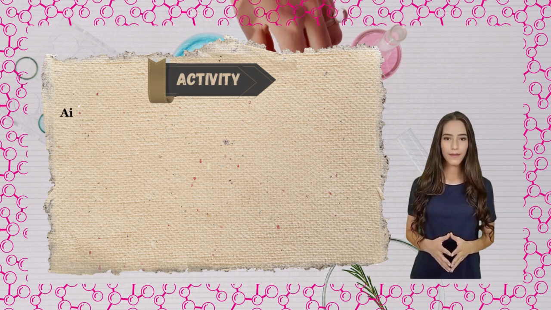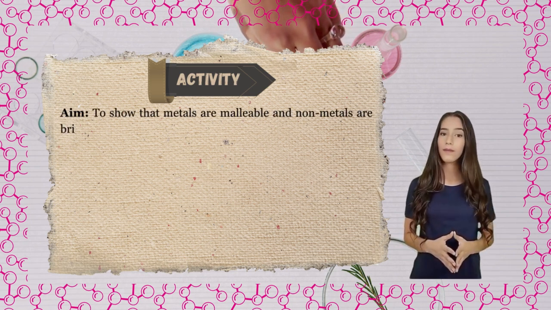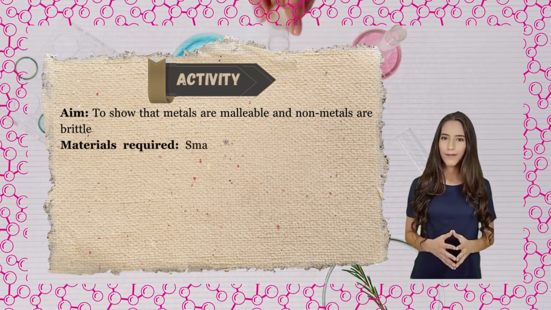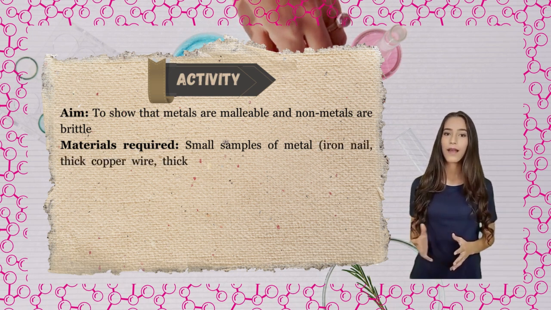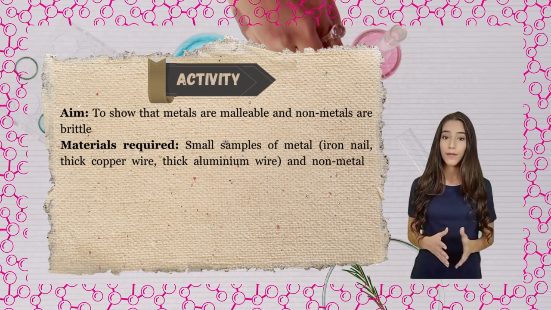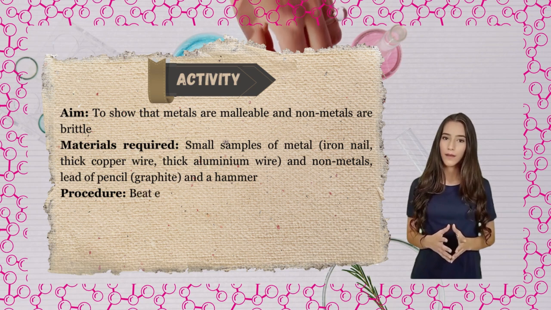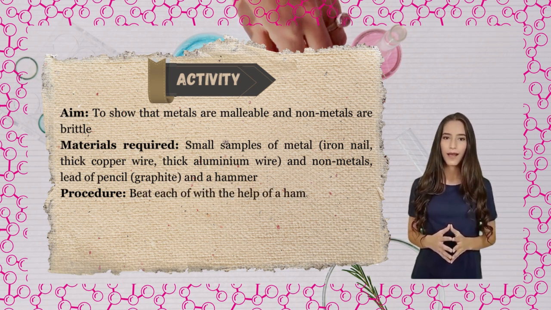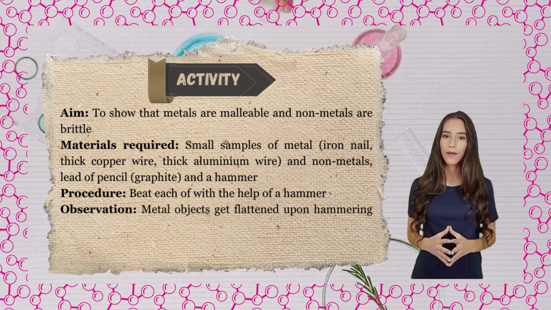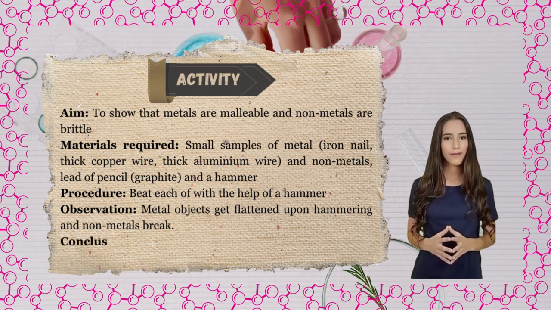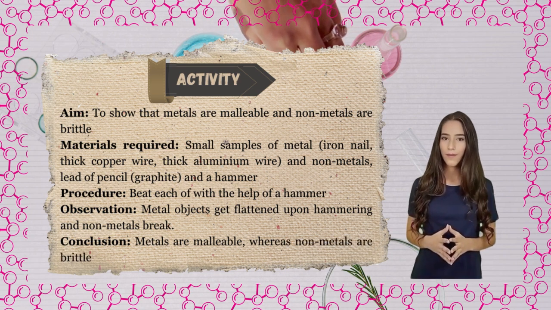Activity. Aim: to show that metals are malleable and nonmetals are brittle. Materials required: small samples of metal, iron nail, thick copper wire, thick aluminium wire, and nonmetals, lead of pencil, graphite, and a hammer. Procedure: beat each of them with the help of a hammer. Observation: metal objects get flattened upon hammering and nonmetals break. Conclusion: metals are malleable, whereas nonmetals are brittle.